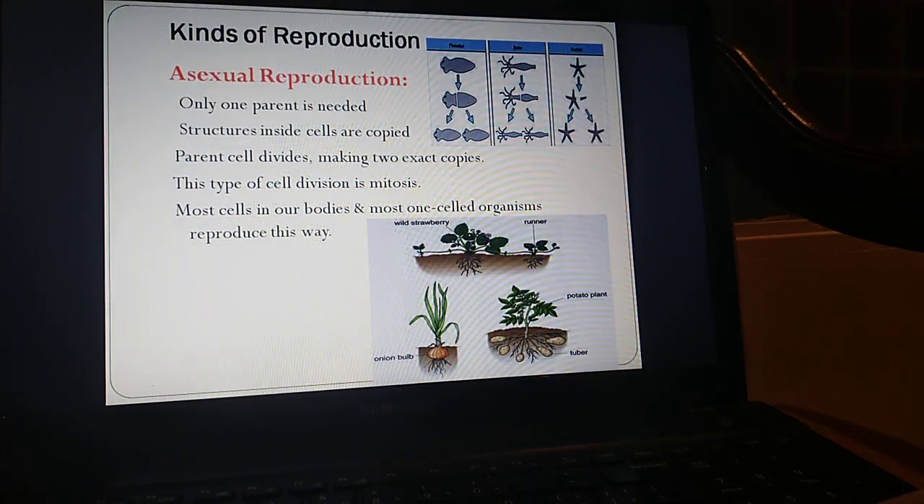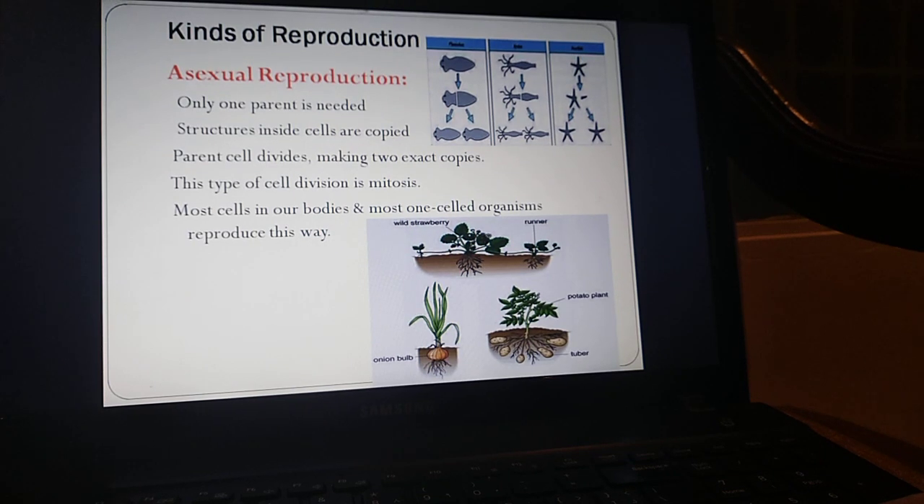Reproduction is the process in which living things make more of their kind. Examples: cats reproduce to make more cats, and apple trees reproduce to make more apple trees. So reproduction, تكاثر, is making more of the same kind of living things. Reproduction happens in two different ways.